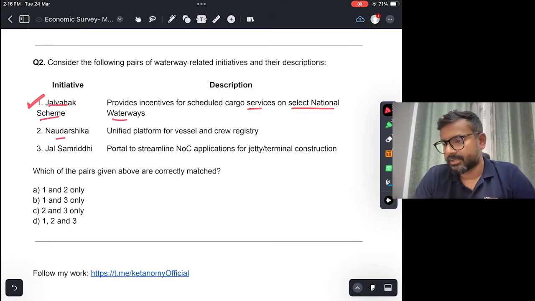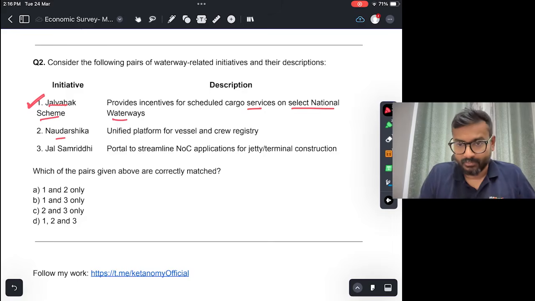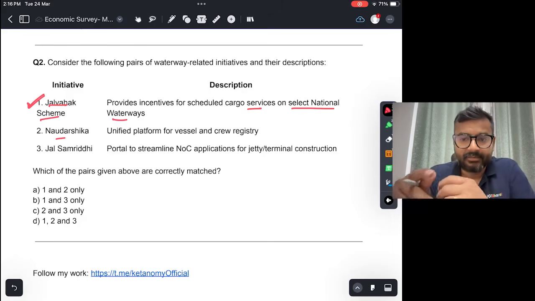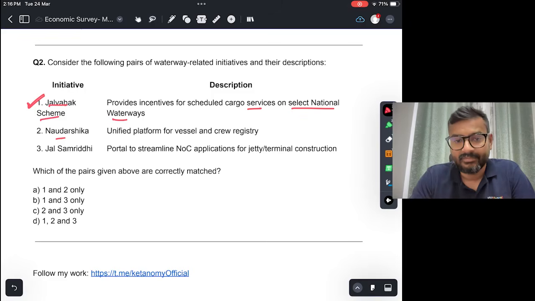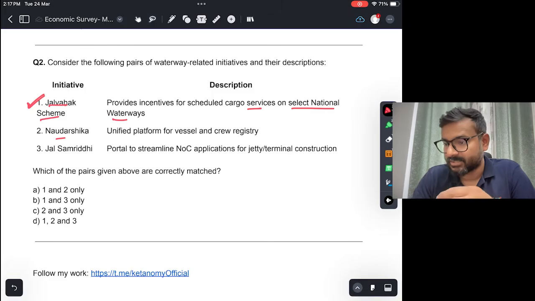Naudarshika is a unified platform for vessels and crew registry. This is not true, right? Naudarshika का काम है seamless vessel movement and navigation safety. Okay, जो vessel and crew registry का काम करता है, that is Jalyan and Navik. So these are the initiatives that you definitely should look at.